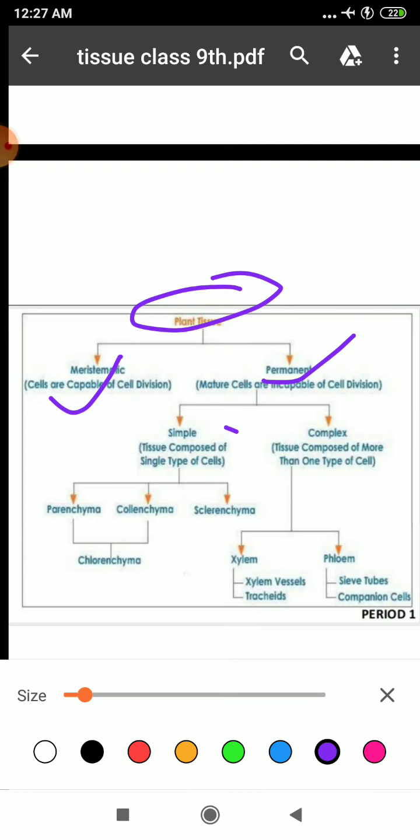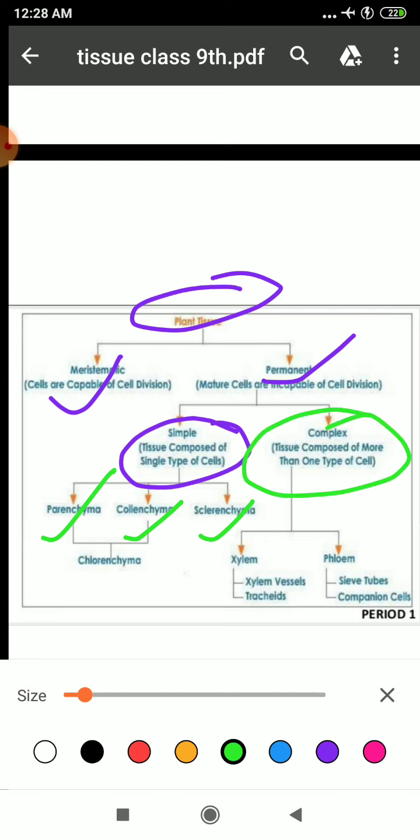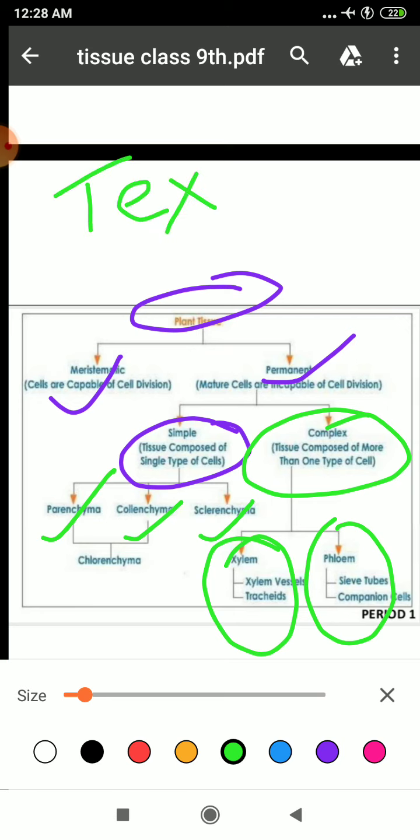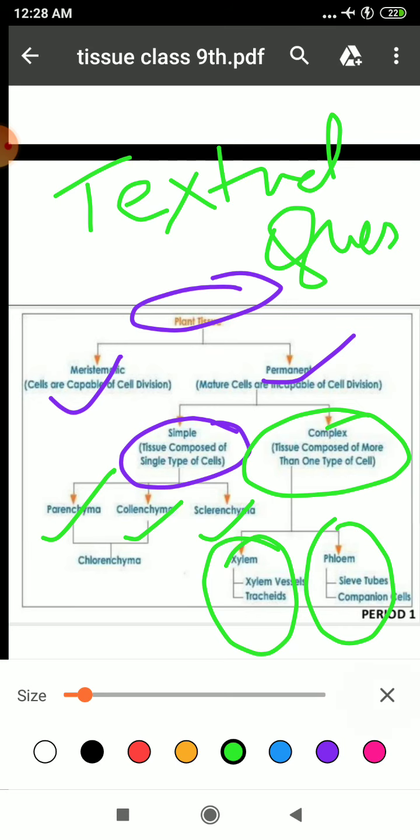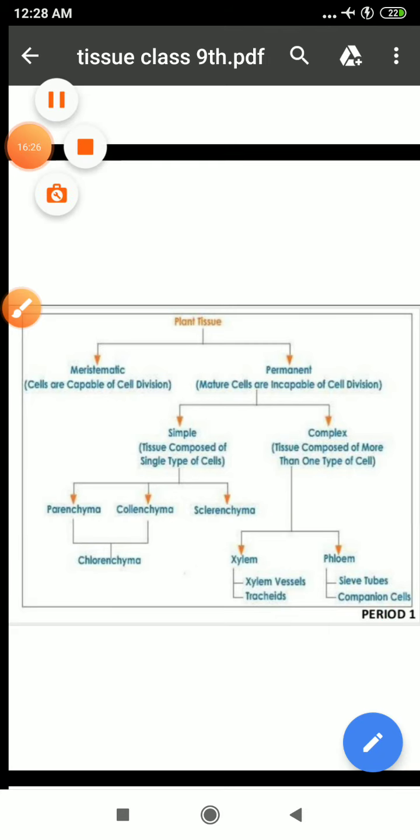Yesterday we studied simple permanent tissue, parenchyma, collenchyma and sclerenchyma, and today we studied complex permanent tissue, xylem and phloem. We studied the difference between xylem and phloem, and at last we did textual questions. I hope the things were clear to you, yes or no?